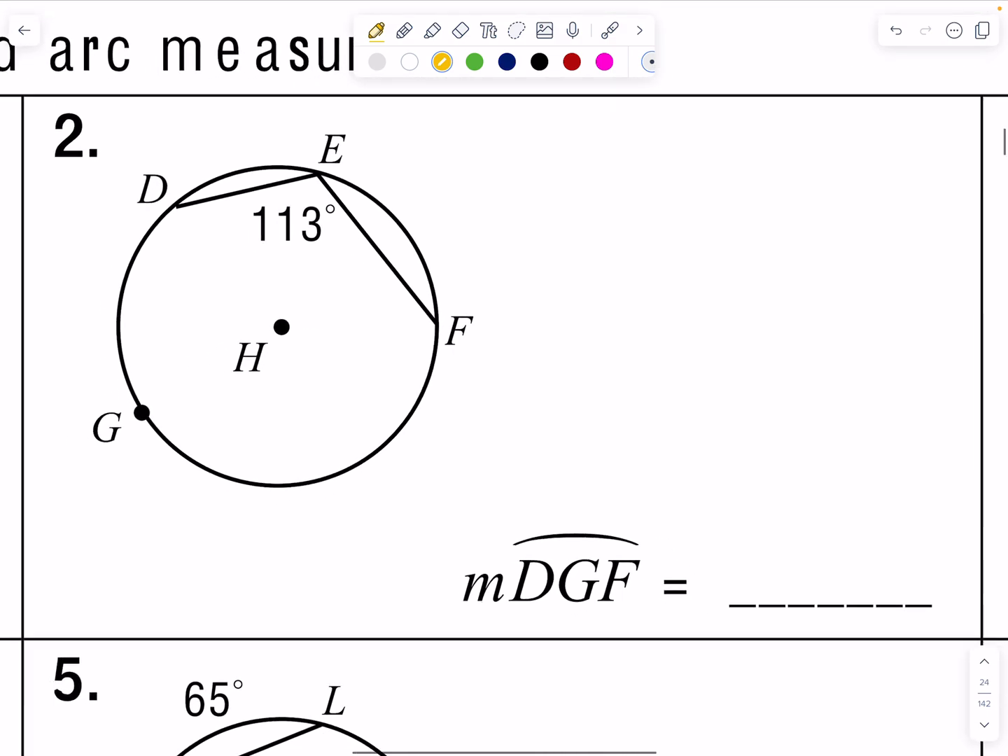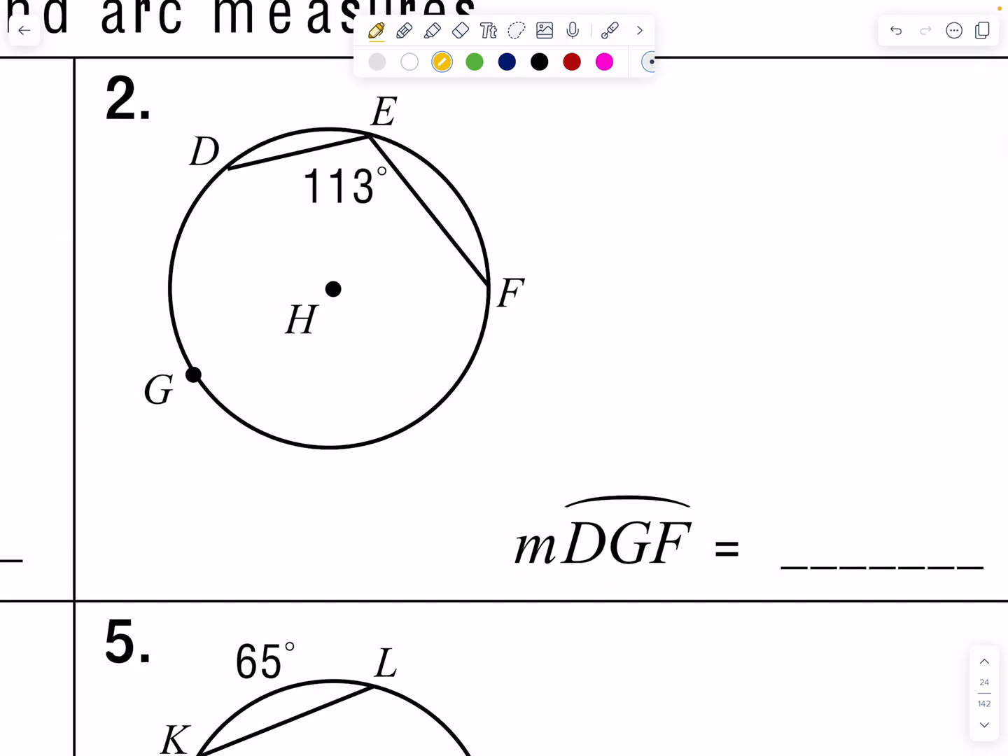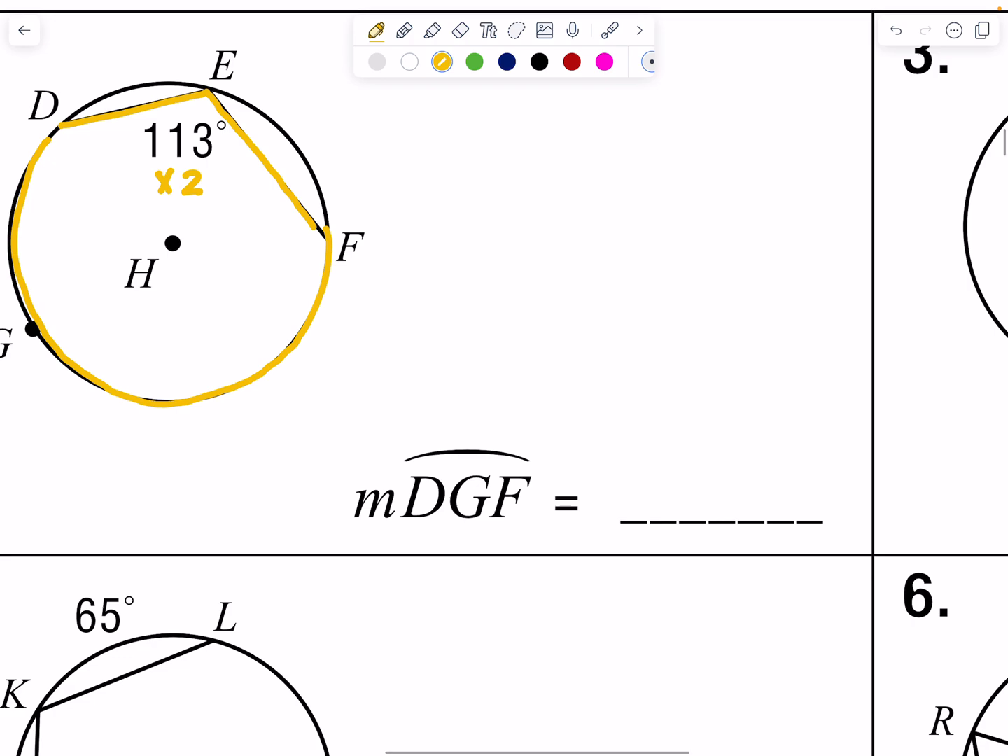Okay. For question 2, they reversed it. They gave us the angle on the inscribed angle, which means we have to figure out its corresponding arc. And this time we are going to double that value. So measure of DGF is going to be 226 degrees.